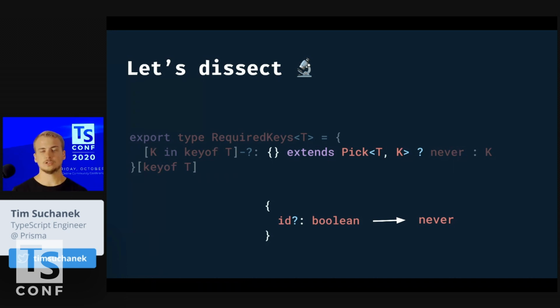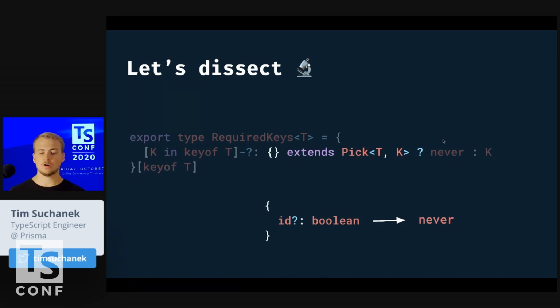So we can ask that question. We can, for example, say I would have a variable that has the empty type, that is just an empty object, and I now want to type it with this type. I want to assign this type to it. Does that work? In this case, I would say yes, because it's an optional property. It doesn't have to be there. So the empty type is a correct instantiation of that type.